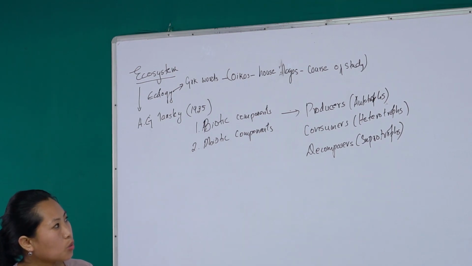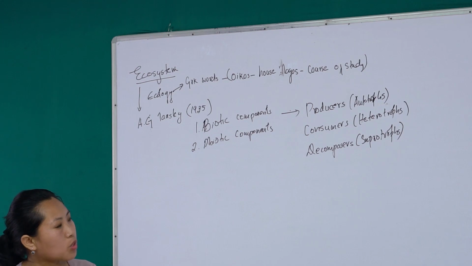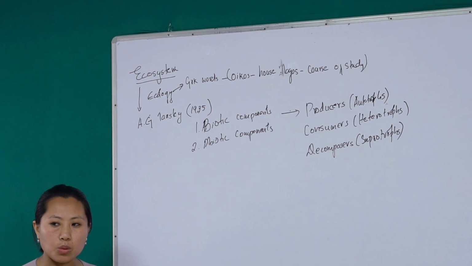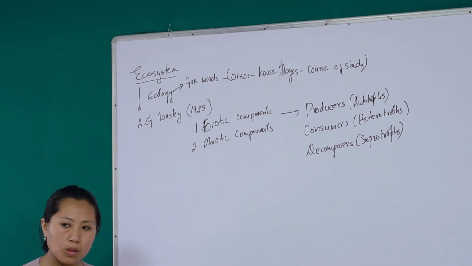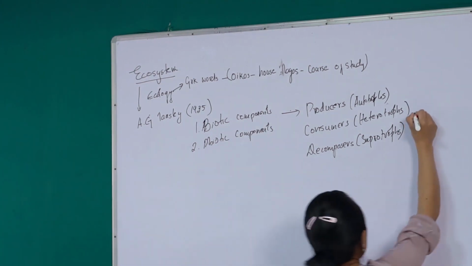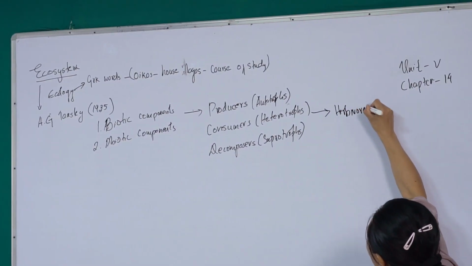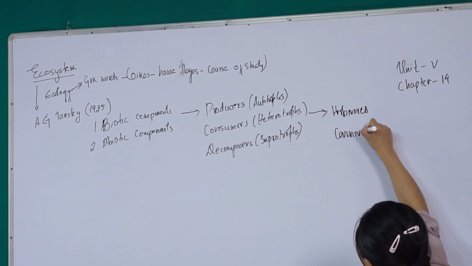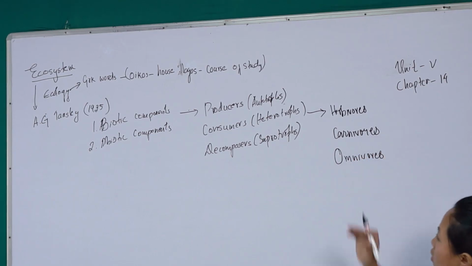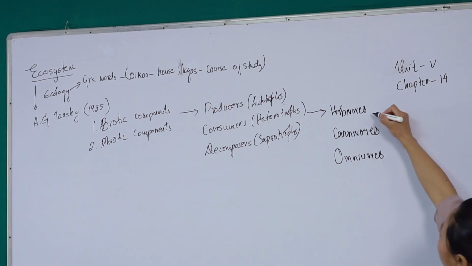So the next category is the consumers, also called heterotrophs. These heterotrophs are the groups of organisms, or the biotic communities, which directly depend upon the producers for their survival. They are dependent upon the producers for their nutritional requirements and for their energy requirements. So these consumers can again be further classified into herbivores and carnivores. There is also another category known as omnivores.